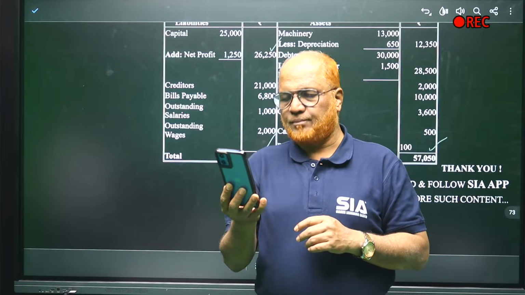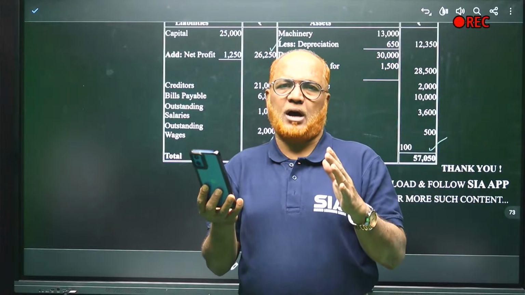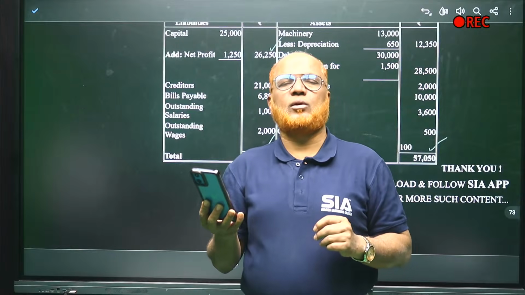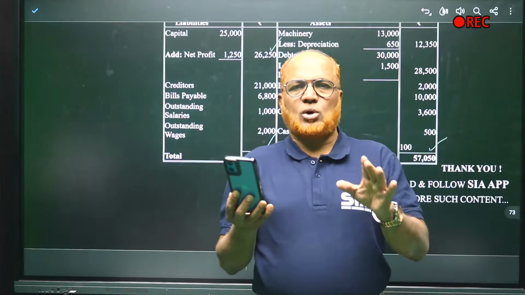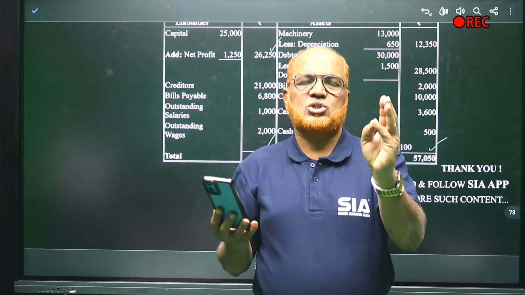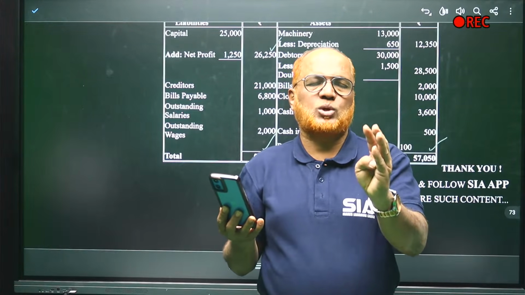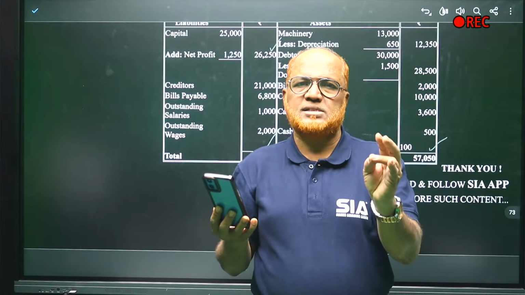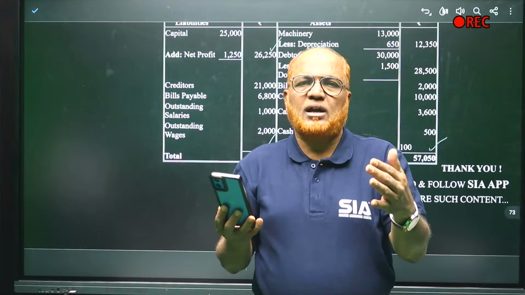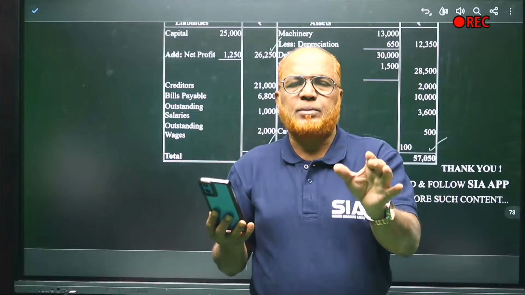12 marks questions, sir. I told you in every unit, in 12 marks questions, most often problems will be asked. But be prepared for the difference between closing and adjustment entry. Very good. Adjustment entry is also one of the closing entries. Adjustment entries are regarding depreciation, reserve for doubtful debts, prepaid expenses like prepaid insurance, or outstanding salary, outstanding wages. These are called adjustment entries. Whereas closing entries means we have to close all the nominal accounts to trading and profit and loss account, and capital items will be carried forward.